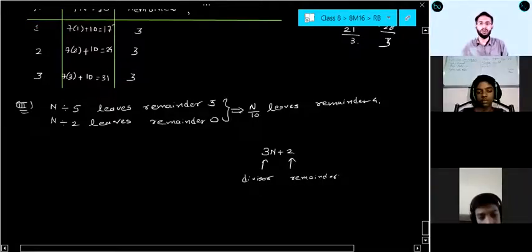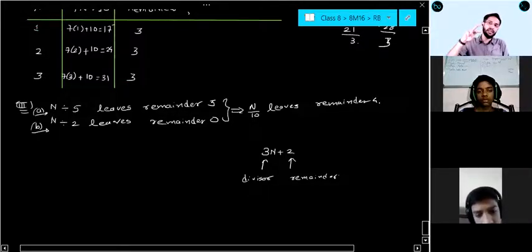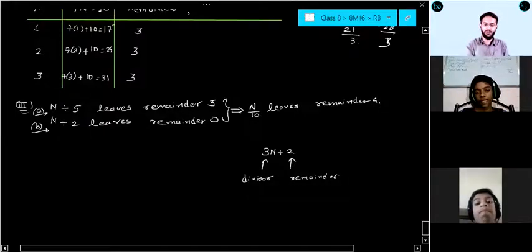Here they have given you two conditions. This is condition A, this is condition B. They are telling that if any number is satisfying both these conditions, then check whether it is satisfying the second condition or not. Are you getting my point, everyone? They are telling like this. Now how can we check this?